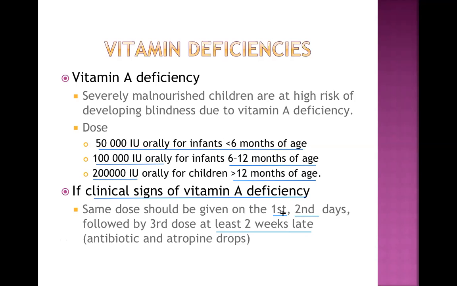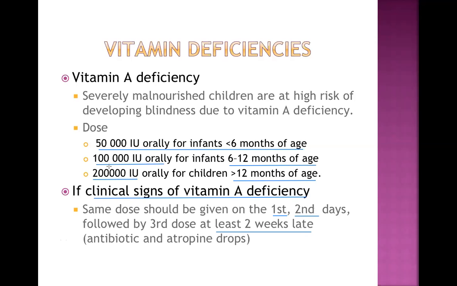But if you call the first dose as 1, then you can call 2 here. Okay, it's up to you. And the third dose is at the 14th day. So 1, 2, and 14th day. So this is how treatment of vitamin A deficiency or xerophthalmia can be done during severe malnutrition.